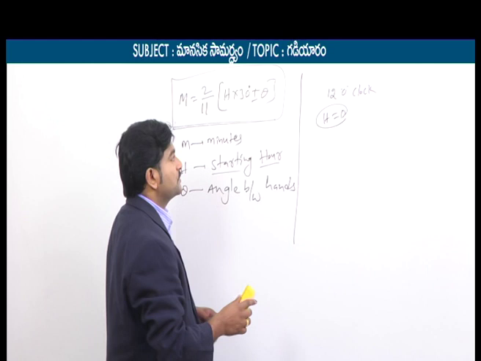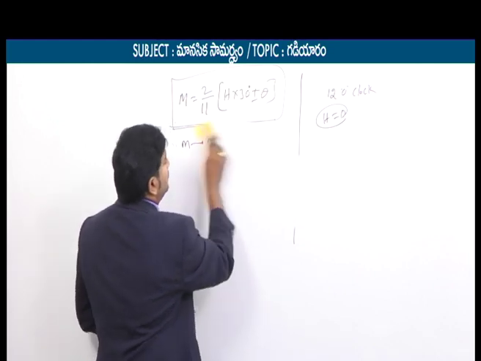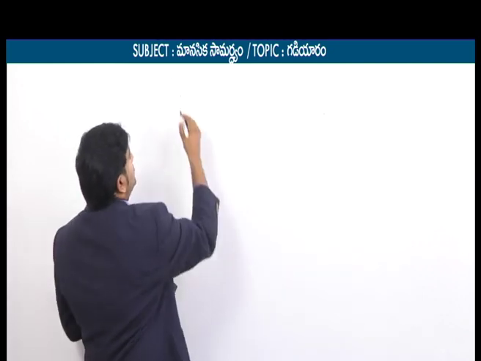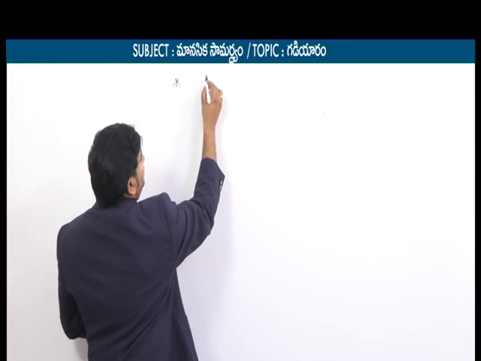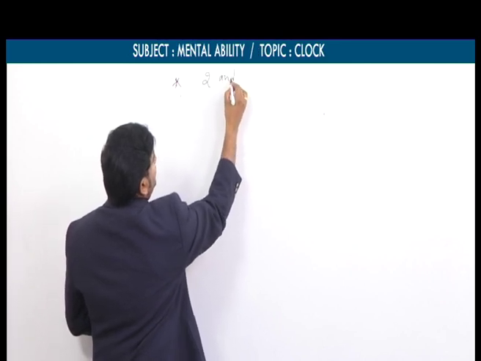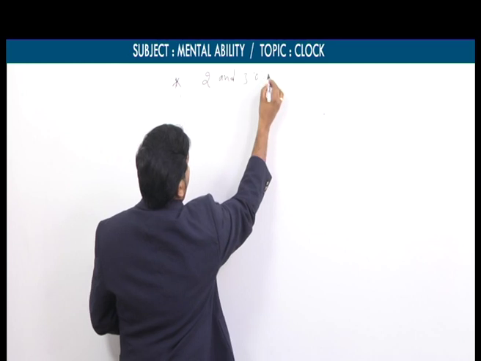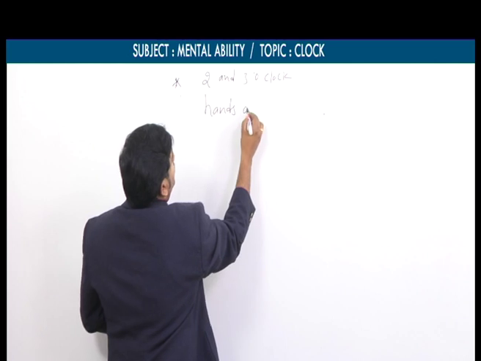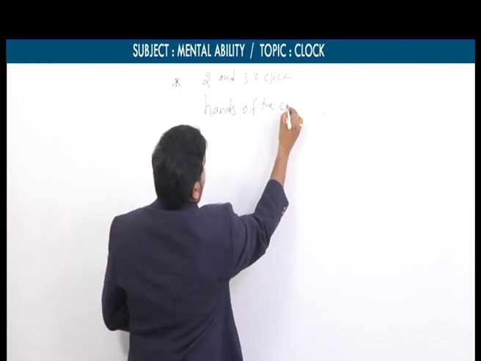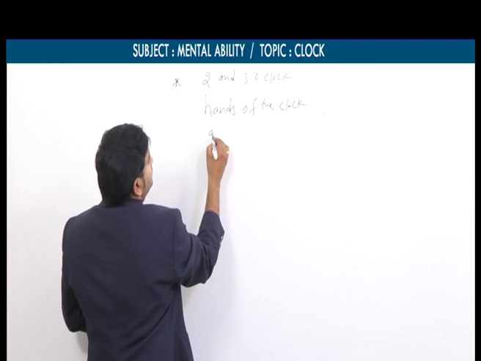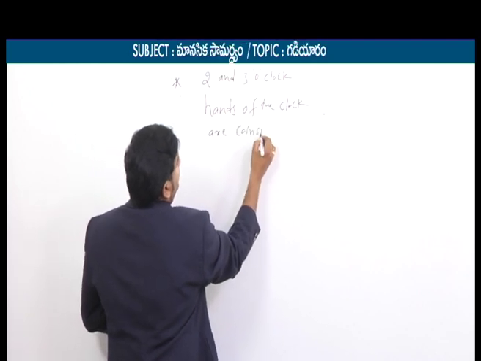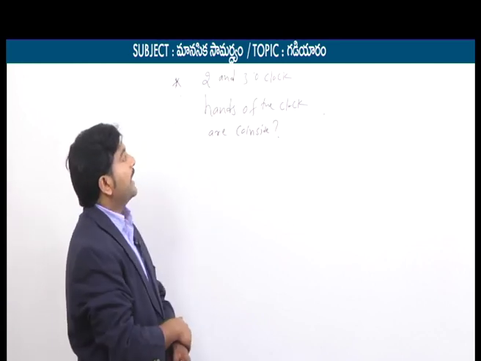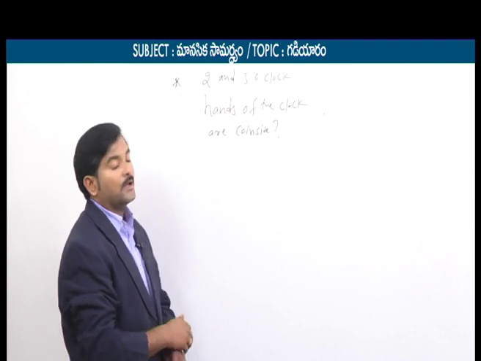We'll focus on those 5 types of problems. Let's now focus on type 1 problems. The first question is: at what time between 2 and 3 o'clock are the hands of the clock coincident? This is one kind of model. How can we solve this? The question is, at what time between 2 and 3 o'clock do the hands of the clock coincide?